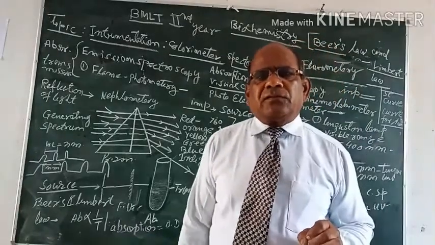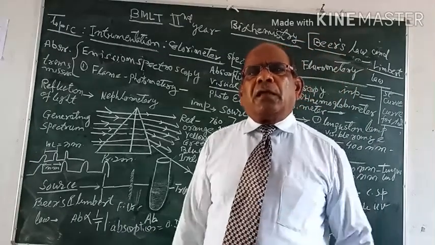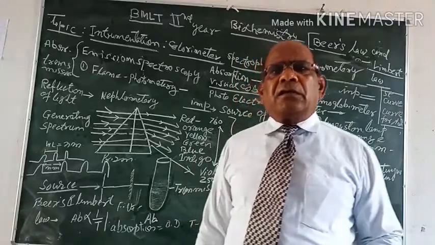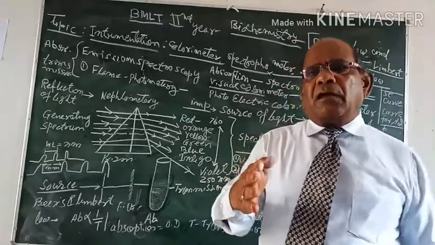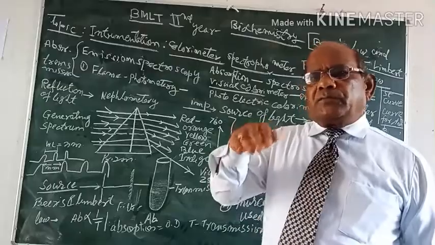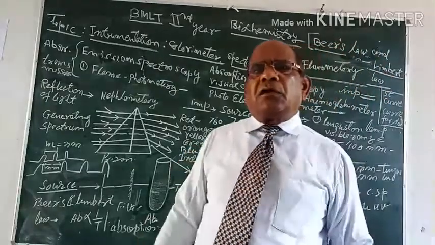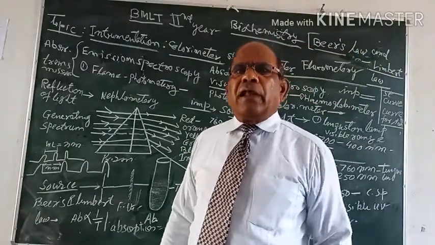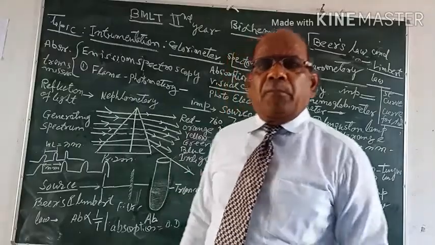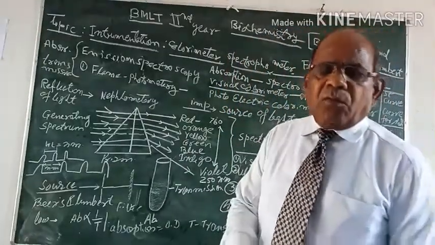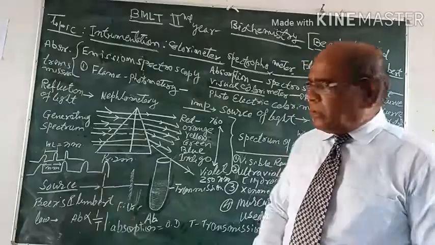This selection is done by changing the different spectra which fall on the solution, and then we select the lambda max. How will we select lambda max?